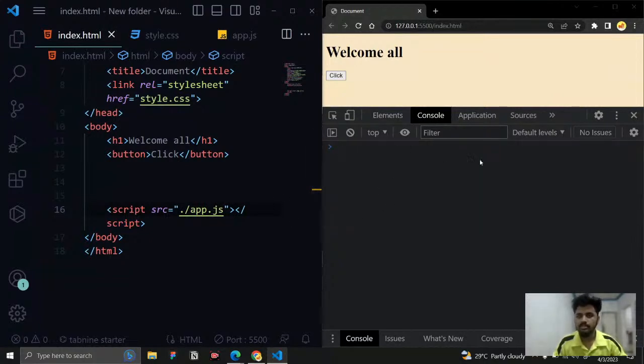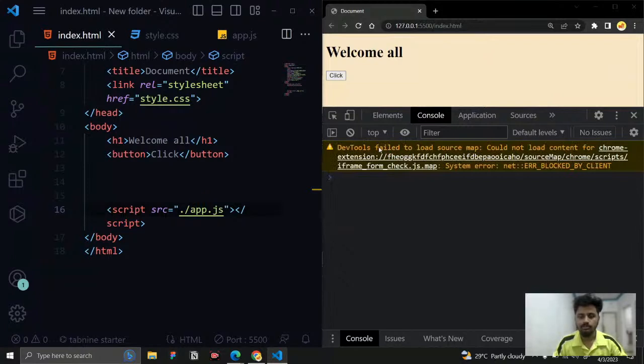And don't care about something that appears in yellow color, right? This one. This is because of the dev tools, because I had some extension that failed to load. That's what it is. You don't get this error, you will basically not get this error, and you don't need to worry about these errors. Okay. So if you added your file successfully, then you can see it.